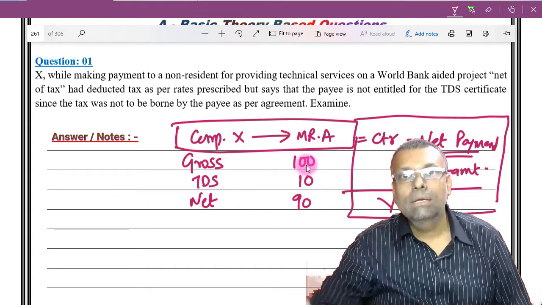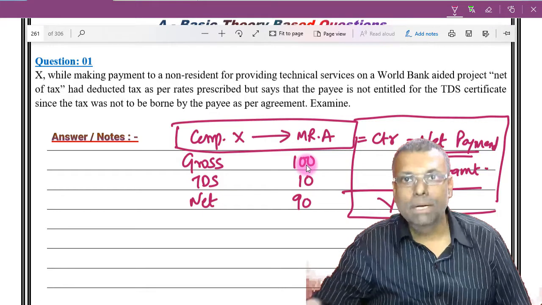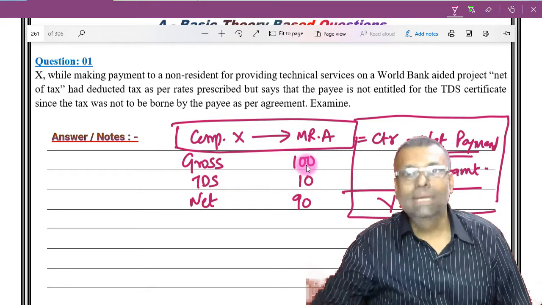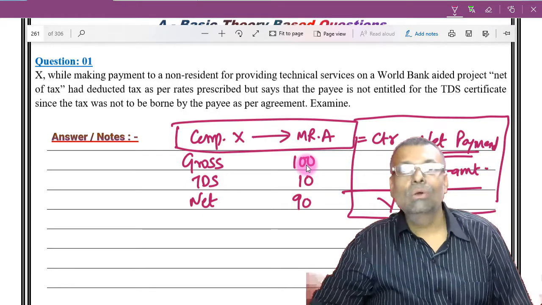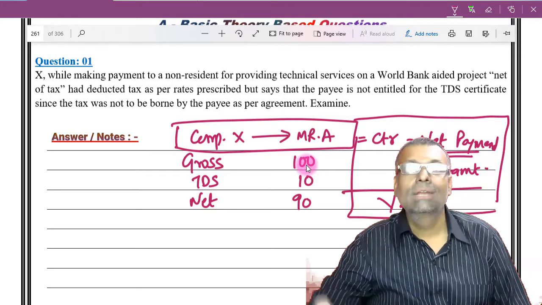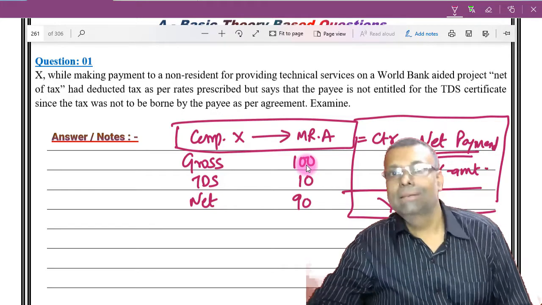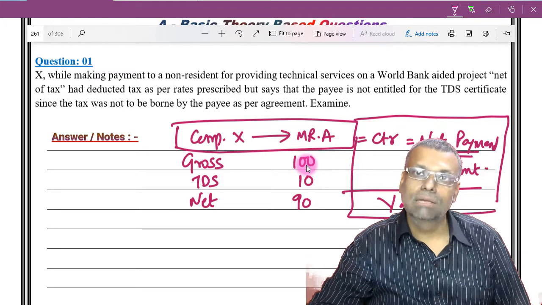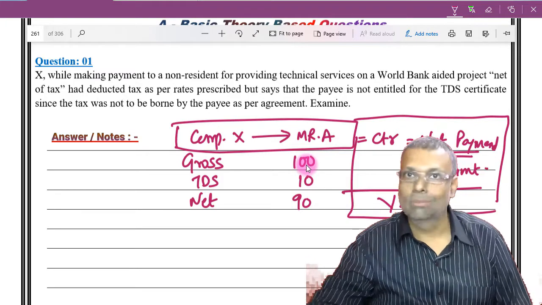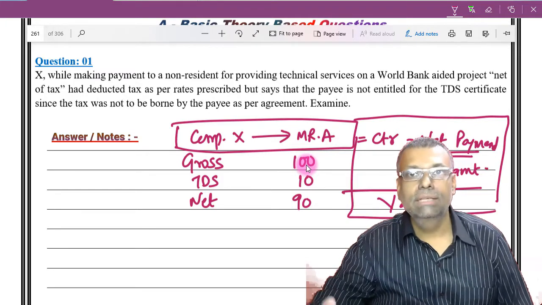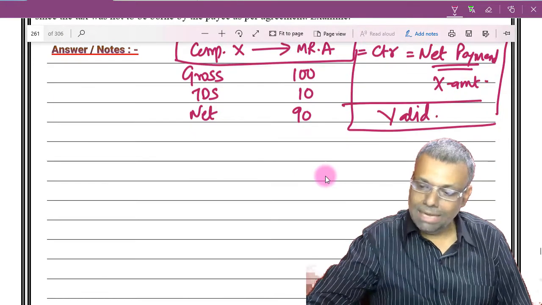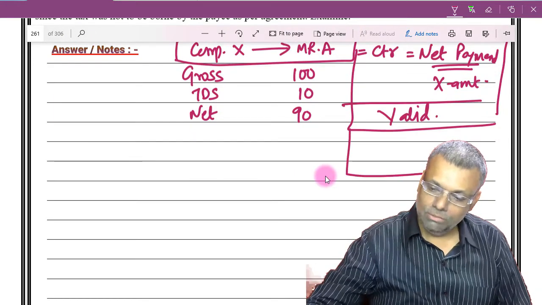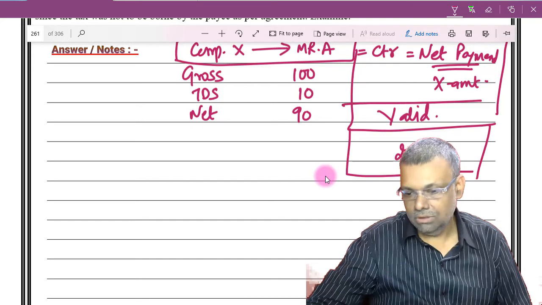But when it comes to income tax, I repeat, when it comes to income tax, you cannot ignore the TDS. You cannot say that by entering into such a contract, now I will not do the TDS compliances. You will have to do the TDS compliances. But what will happen is, supposing my net payment is 2,50,000.